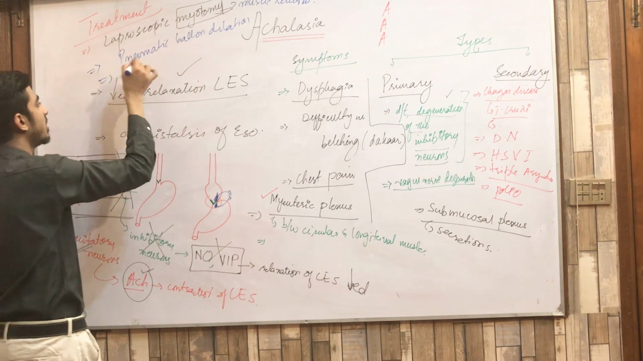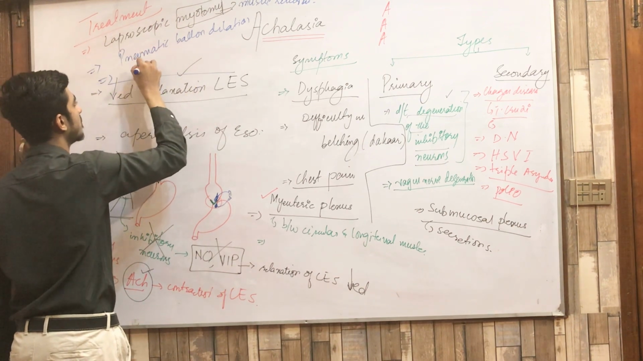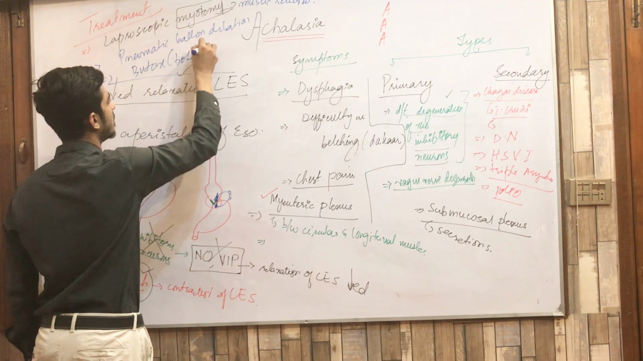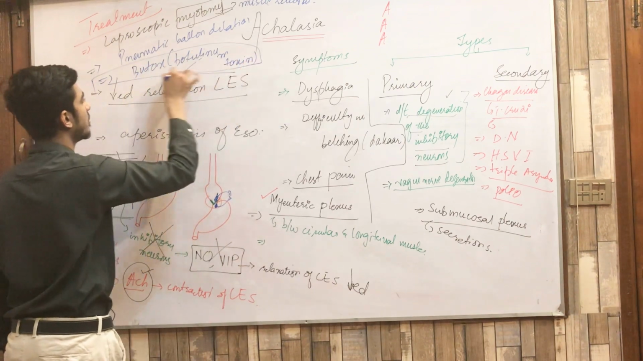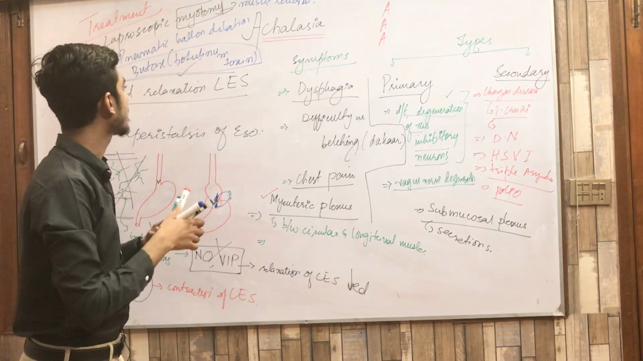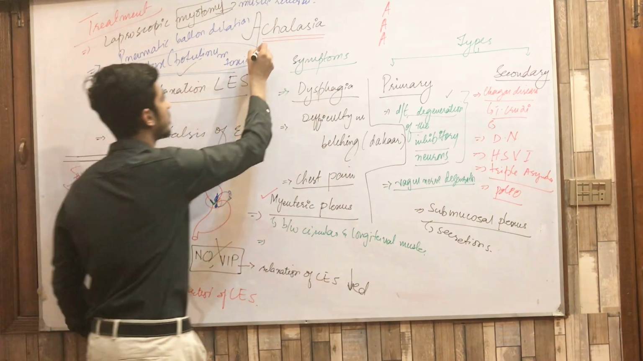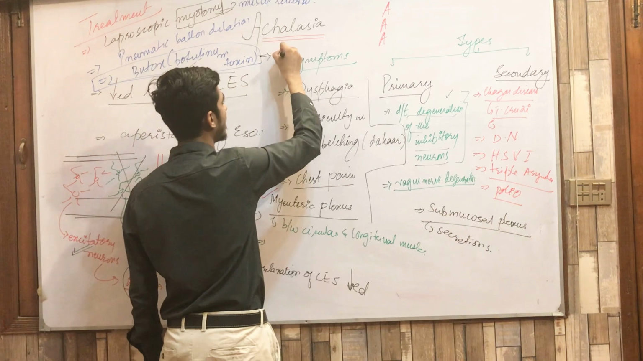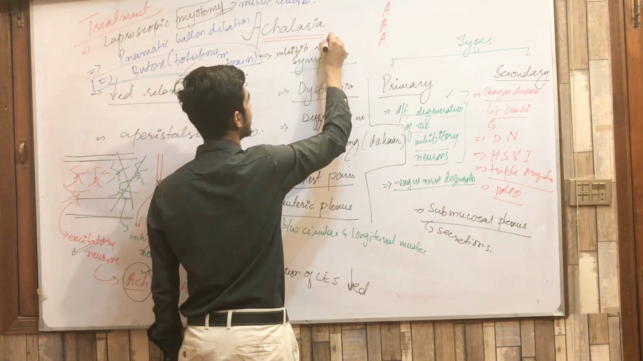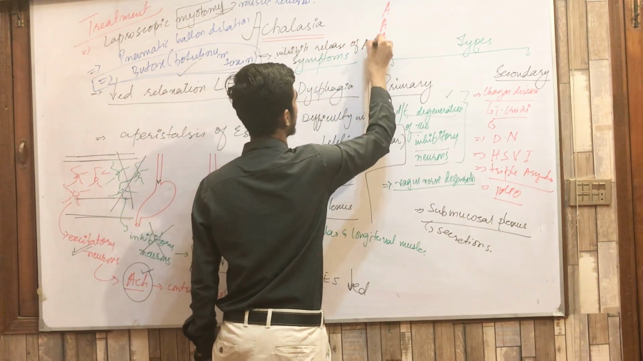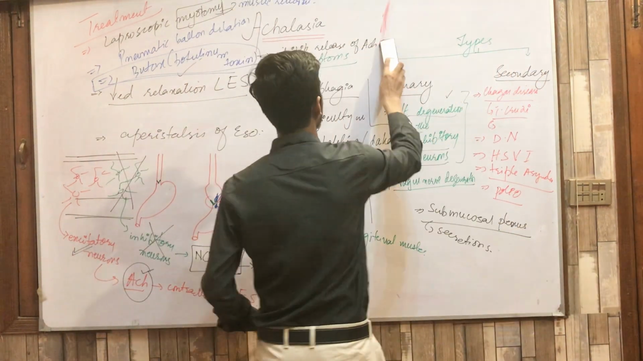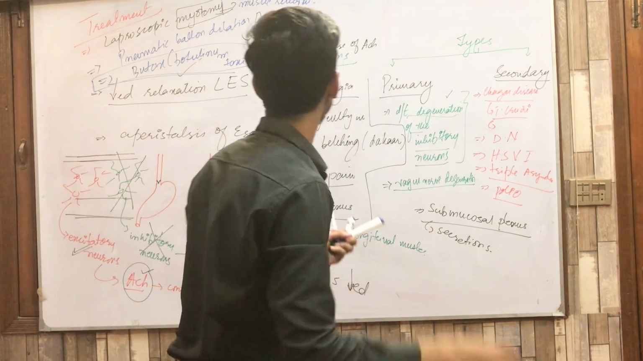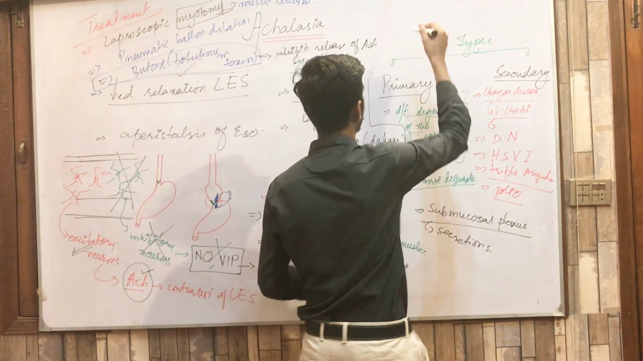Then the third and the last one is the Botox, or the botulinum toxin. Now here I would like to explain something about botulinum toxin, how it is the treatment of achalasia. Basically, in a single line I would write here, it normally inhibits the release of acetylcholine. But here it is necessary to explain how it inhibits the release of acetylcholine. Here I am explaining you.